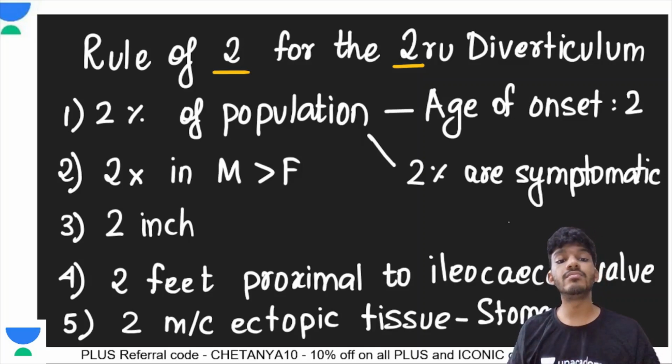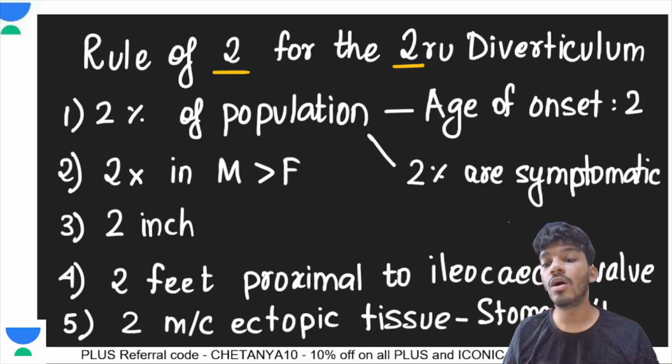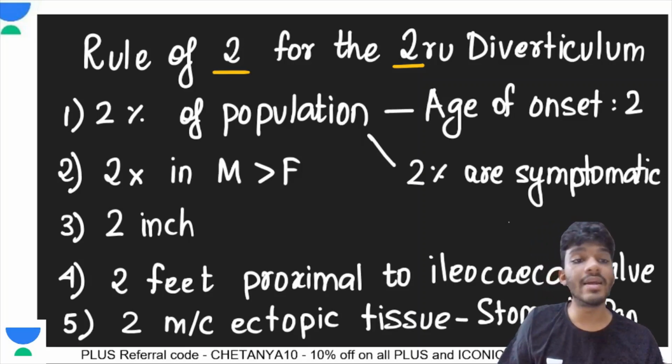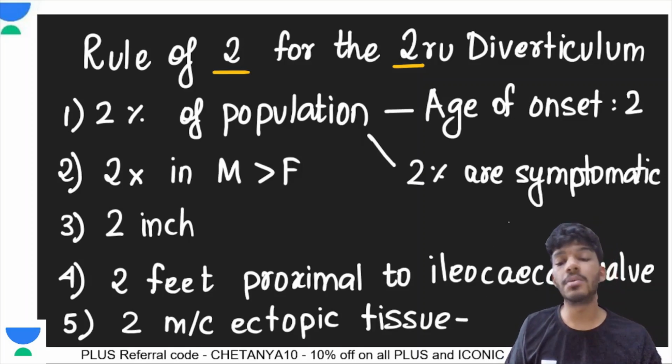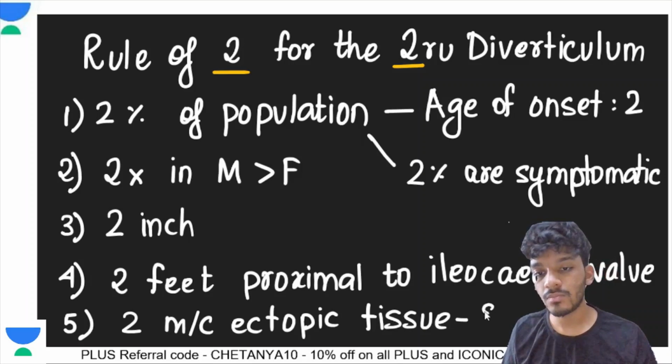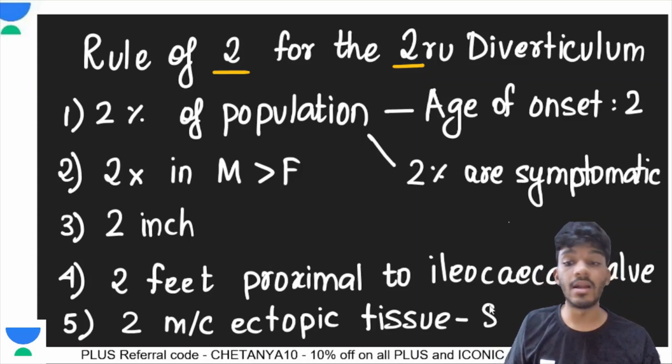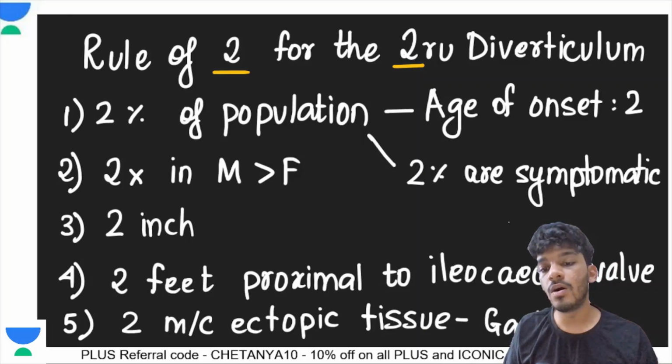So you can have either gastric tissue or pancreatic tissue. You can have stomach or pancreas. I'll write gastric or pancreatic tissue, and the mucosa can either belong to the stomach or the small intestine, and that is another two.